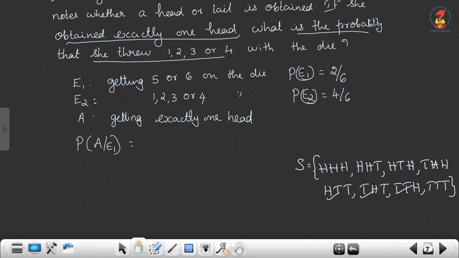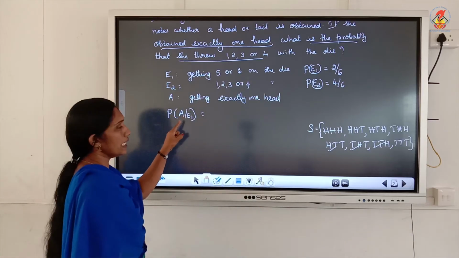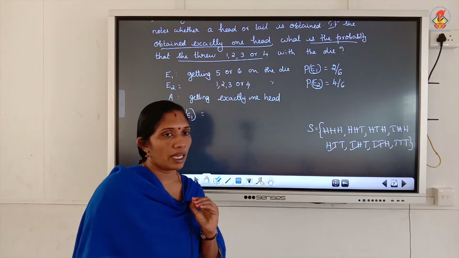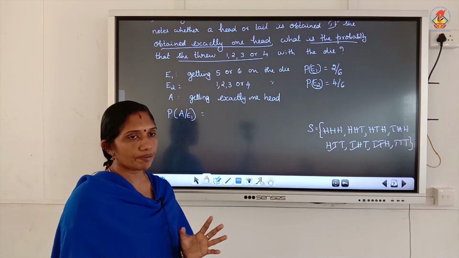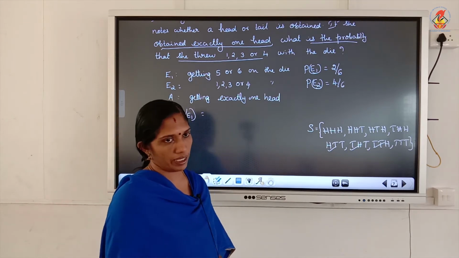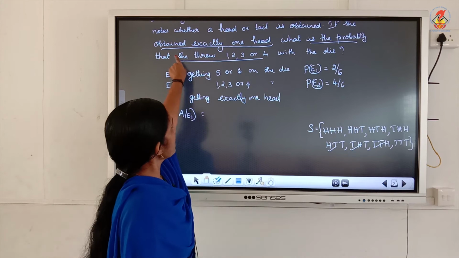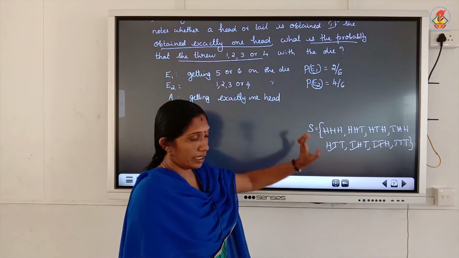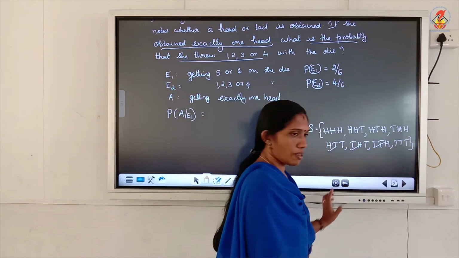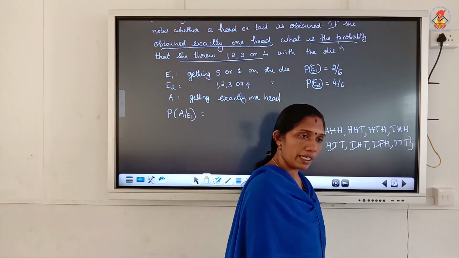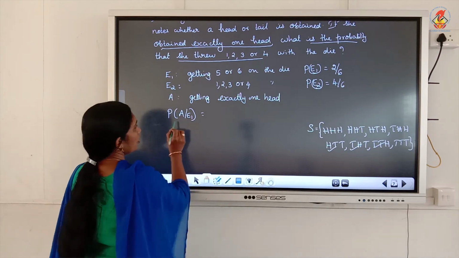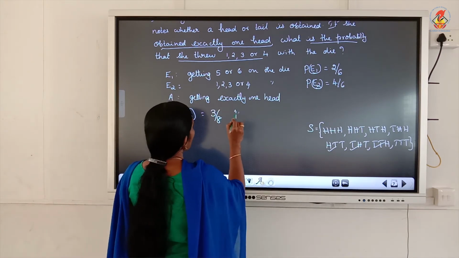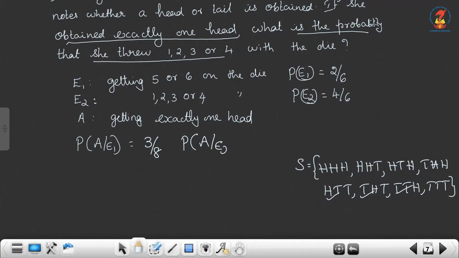1, 2, 3. So, P of A given E1 means after getting 5 or 6, she throws a coin 3 times and checks how many heads are obtained. In the question we have to find the probability of exactly 1 head. So, in this sample space, getting 1 head means 3 out of 8. So, P of A given E1 is 3 out of 8. Then what is P of A given E2?